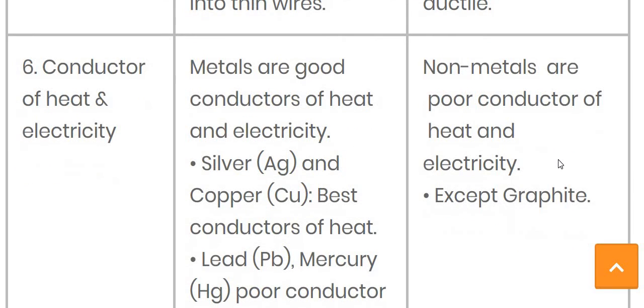Now let's talk about the non-metals. Non-metals are poor conductors of heat and electricity. But there is one exceptional case of a non-metal that can pass electricity and heat through it, that is graphite. So non-metals are poor conductors of heat and electricity, but one exceptional case is graphite, which is a good conductor of heat and electricity.